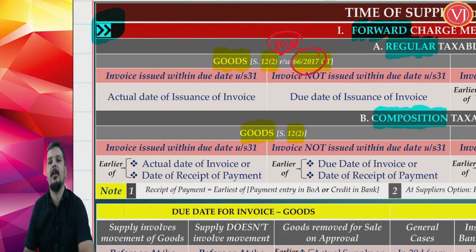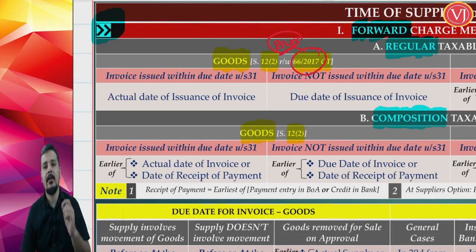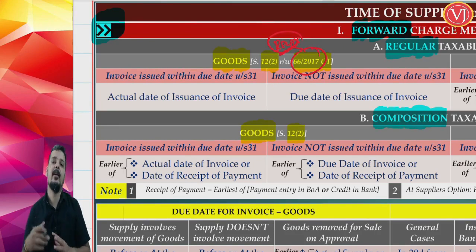Which category? You are talking about time of supply in case of FCM. So, be very clear that you are talking about forward charge mechanism. You are talking about goods, time of supply and forward charge mechanism for goods, plus it is for a regular taxable person, which means there is a relaxation.